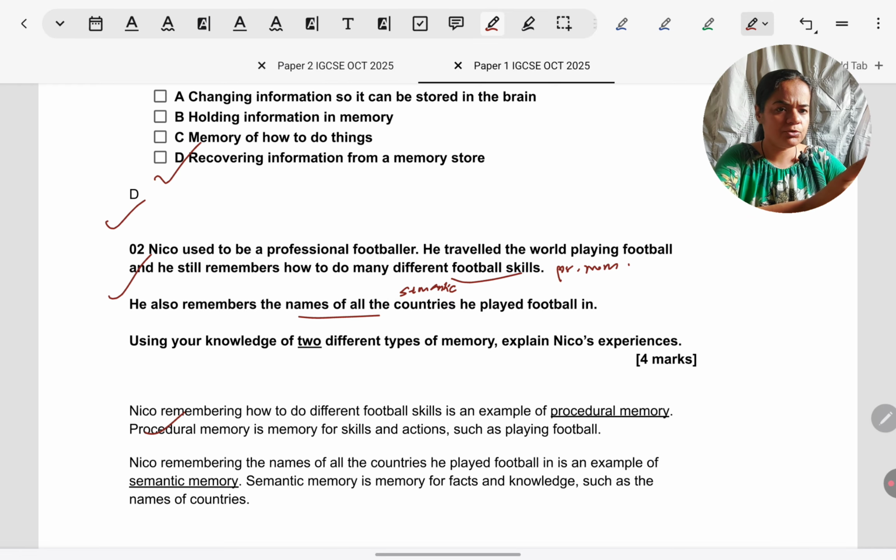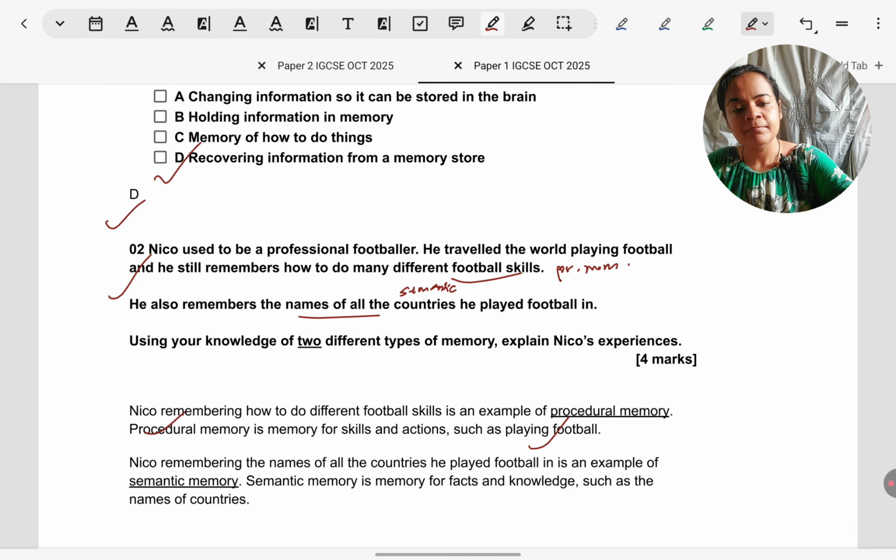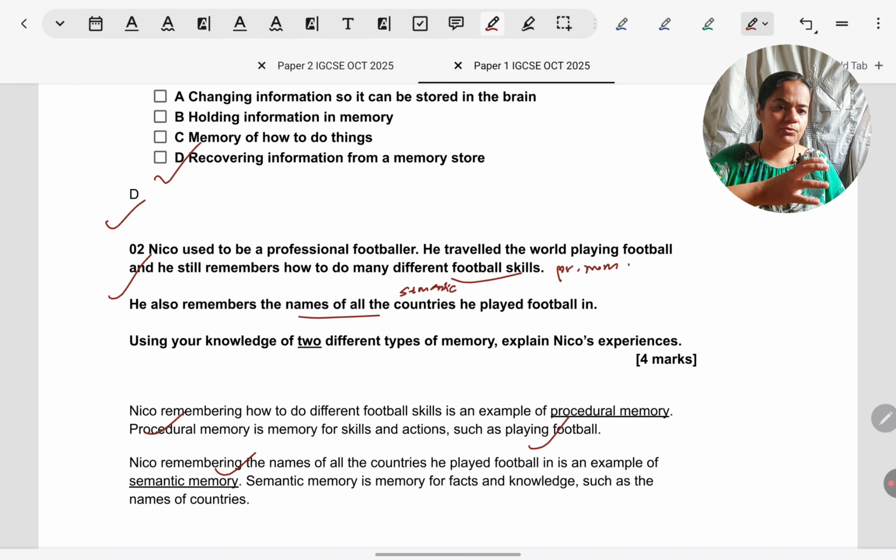Football skills means procedural memory, that is naming, because procedural memory involves memory for skills like playing football. So using that wording from the situation, it's about football, linking it to the answer. Same way, remembering names of countries is semantic memory, named it. Semantic memory is memory for facts like remembering names of countries, linked it. So 4 marks.